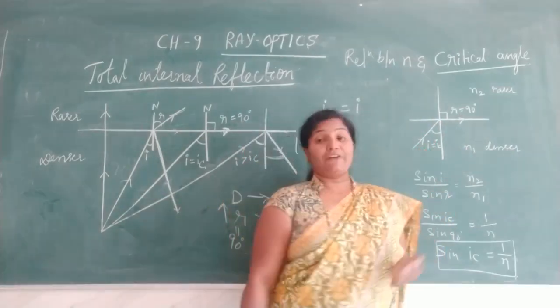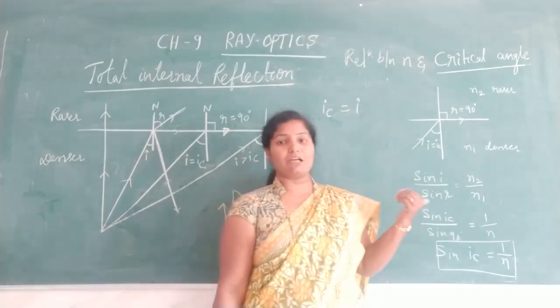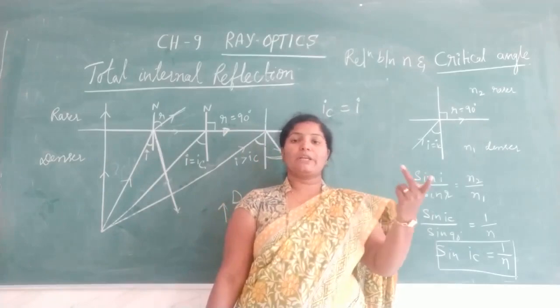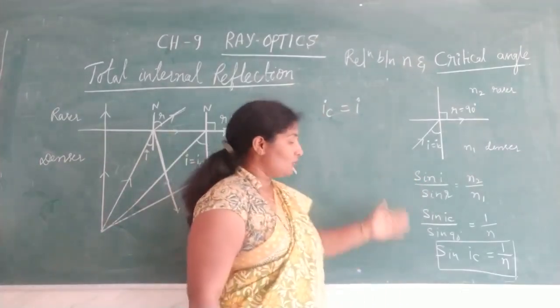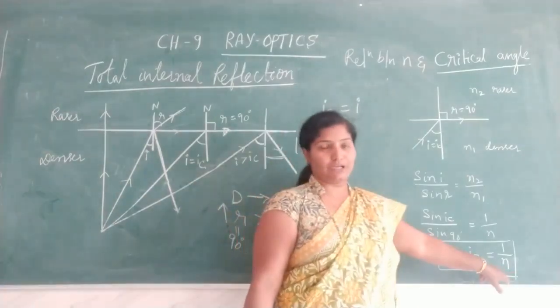So define the critical angle for a pair of media, they ask this question for 1 mark. Pair of media means we have to consider two mediums, one is a rarer medium and the other is a denser medium. So now let us derive the relation between critical angle and refractive index.